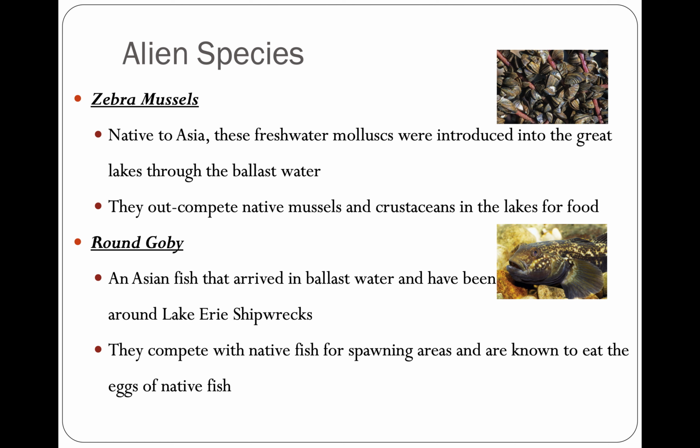And so alien species, and specifically these two, zebra mussels and the round goby, are invasive because what they do is they out-compete, right? And that's an important word here. Native mussels and crustaceans in the lakes for food. The invasive species don't have any natural predators in that area, right? It's basically like they've moved to a new neighborhood, nobody knows them, so they just do whatever they want, and they throw off the delicate balance that's in there, but then nothing can stop it because nothing eats them, right?